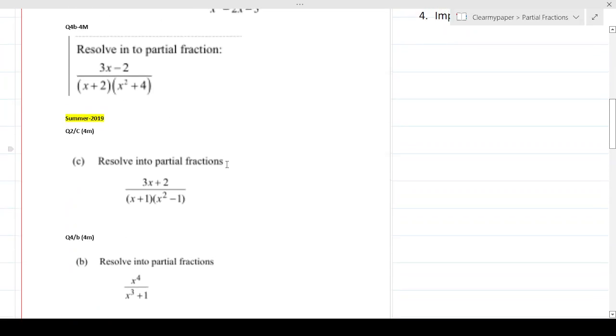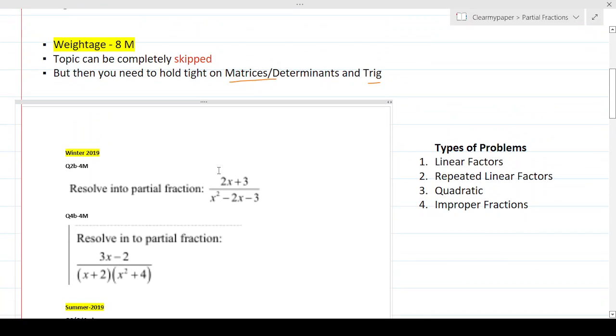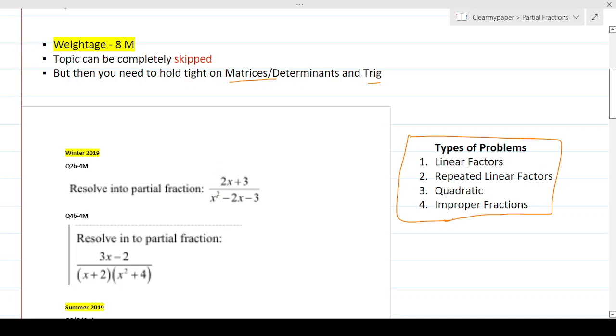And if you see all these problems, the whole of partial fractions, should you decide to study it, can be divided into just 4 types of problems. So the 2 problems per paper will fall within these 4 types. And in the next set of videos, we'll be covering these 4 types.